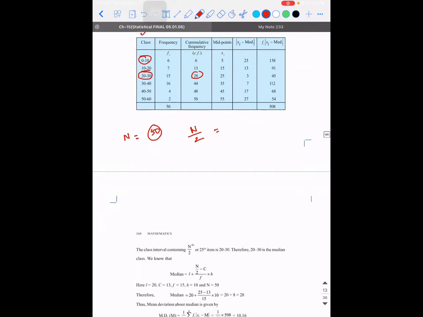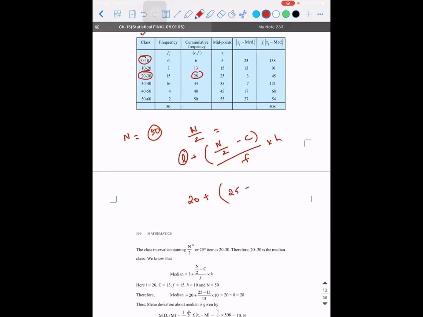Now the formula for the median says L plus n by 2 minus C, the whole divided by F into H. What is the value of L? L stands for the lower limit of the median class. It is 20 plus. Did you understand why I wrote 20? Because the median class is 20 to 30, the lower value is 20. What is n by 2?